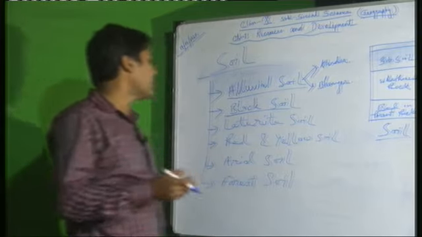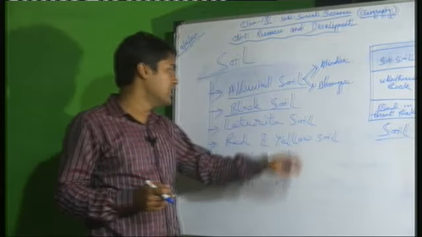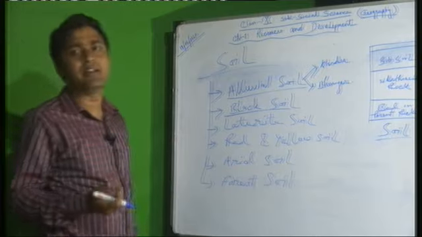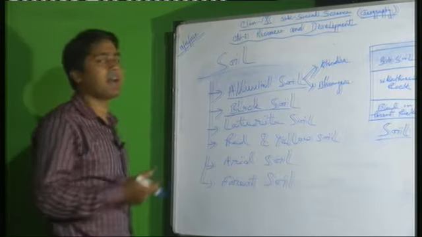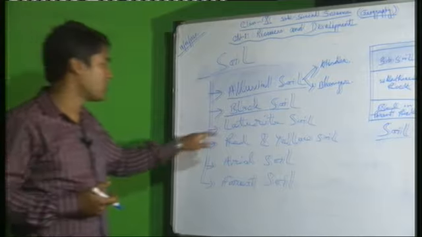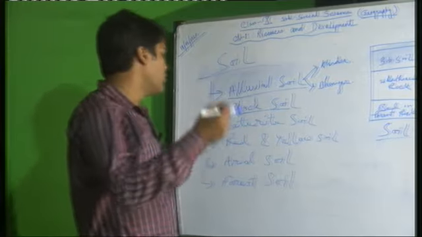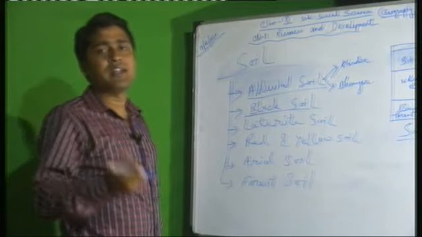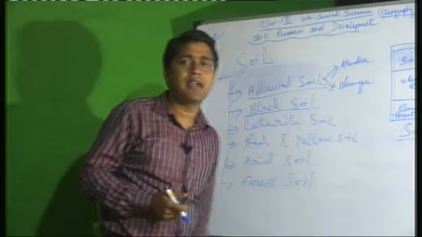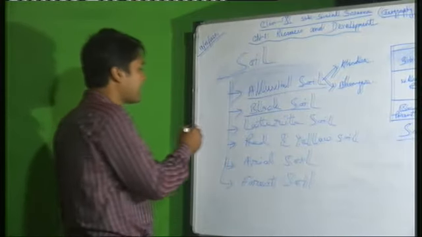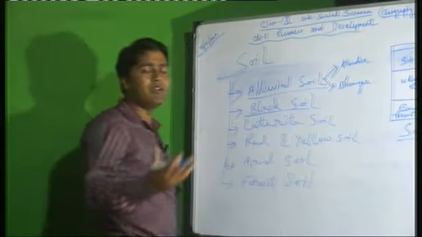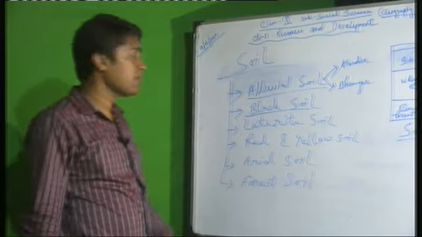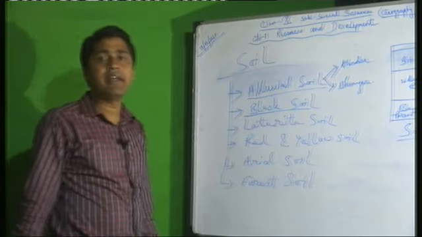After that, another type, the laterite soil. Later is a Latin word meaning brick. The soil looks like a brick color. Laterite soil is found in regions where the rainfall is very less and the temperature is very high. If you add some manures or fertilizer to laterite soil, it is appropriate for cultivation. Now another part, the red and yellow soil.